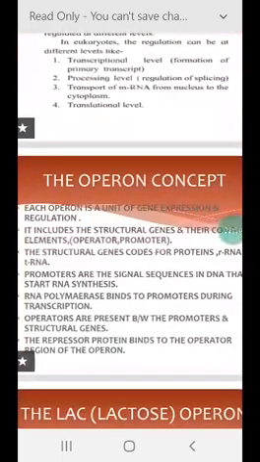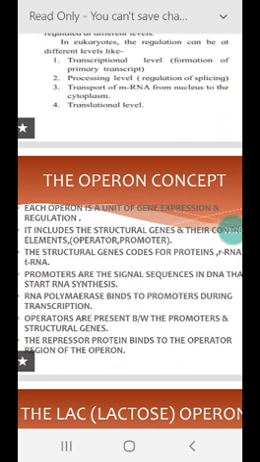What is an operon? Each operon is a unit of gene expression and regulation, which includes the structural genes and their control elements. These control elements are the promoters and operators. The structural genes code for proteins, rRNA and transfer RNA required by the cell.